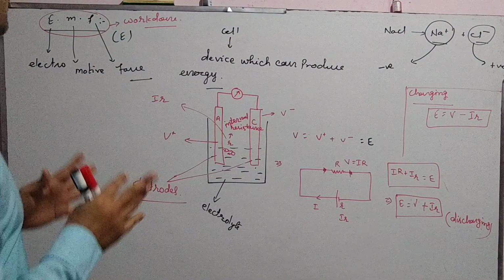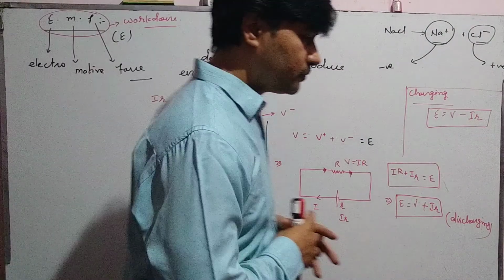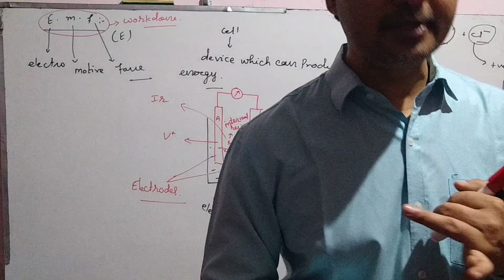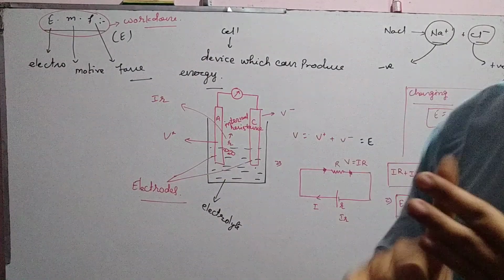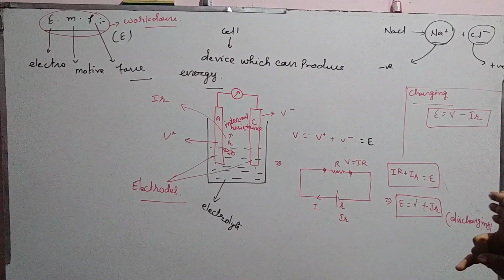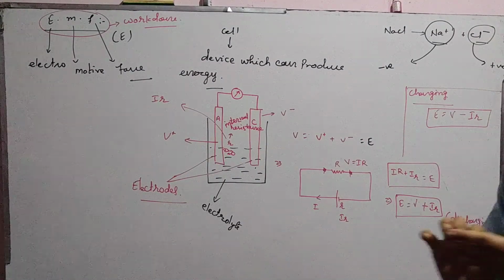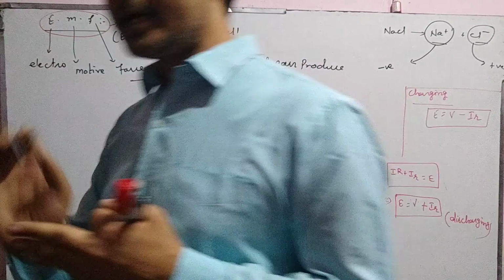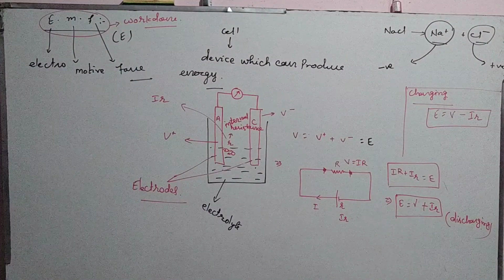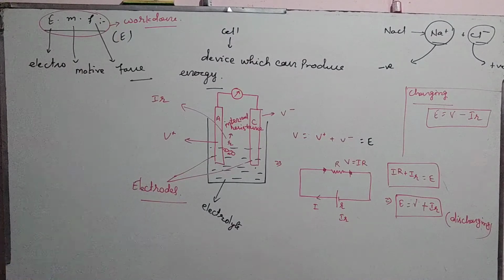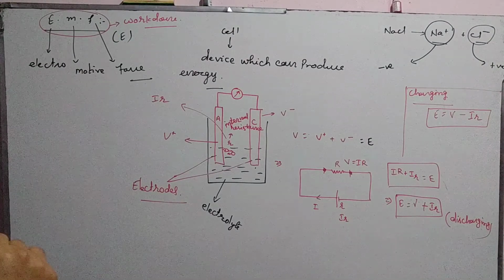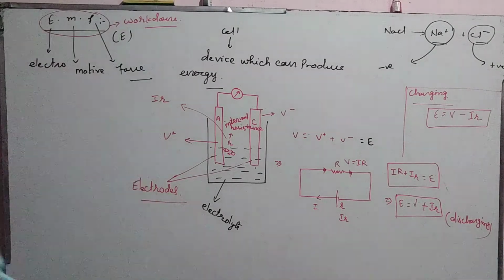So basically what we can say, EMF and potential difference are both work done. Potential difference is work done in moving a current carrier from one terminal to another terminal on an external load, that is, in a closed circuit.